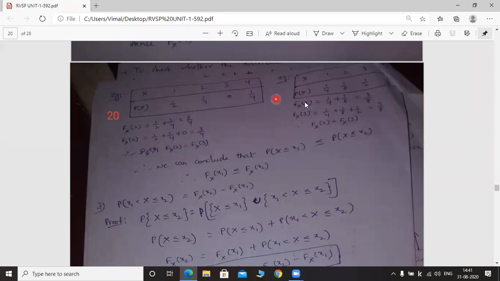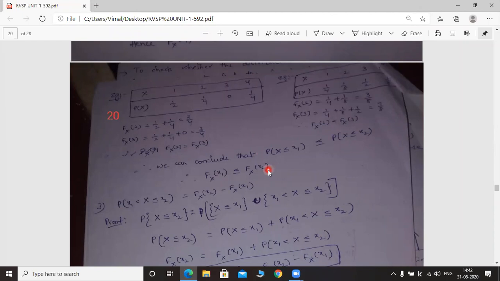You have to prove two different statements, and finally you have to combine like this. So what are the values of small x1 and small x2 from the given example? The x1 value is 2 and x2 value is 3.